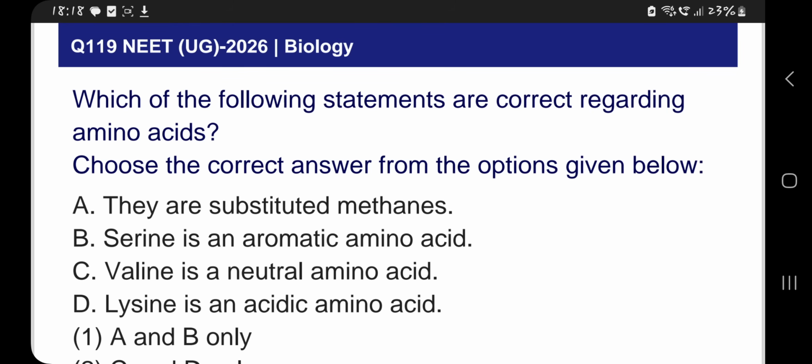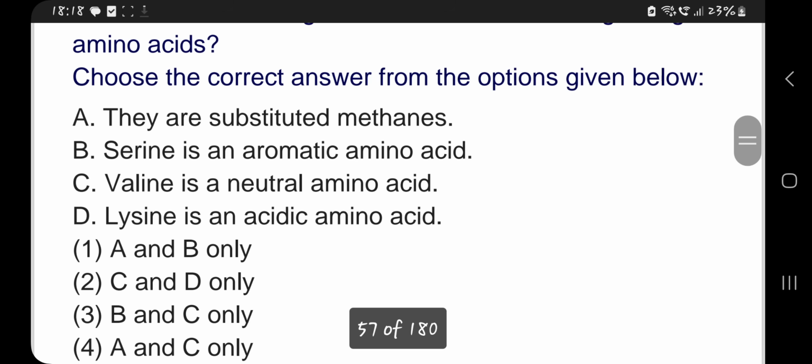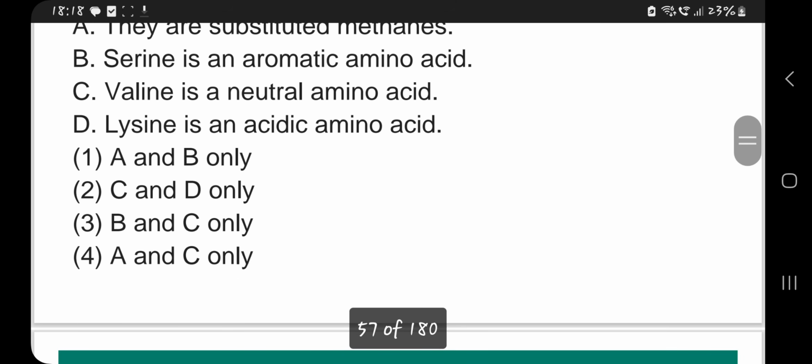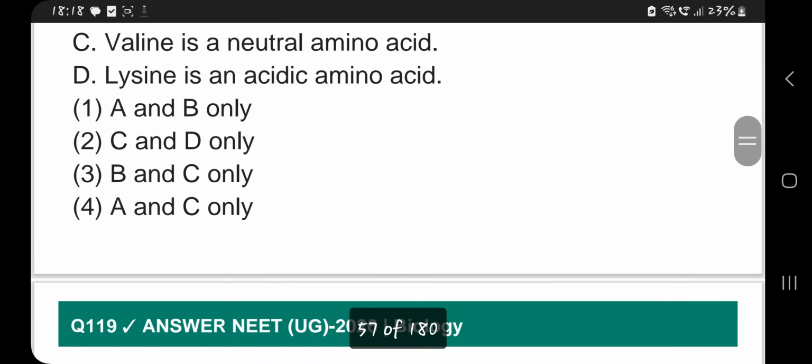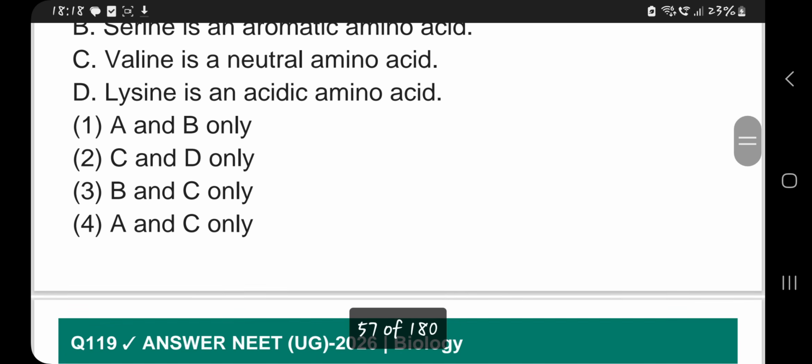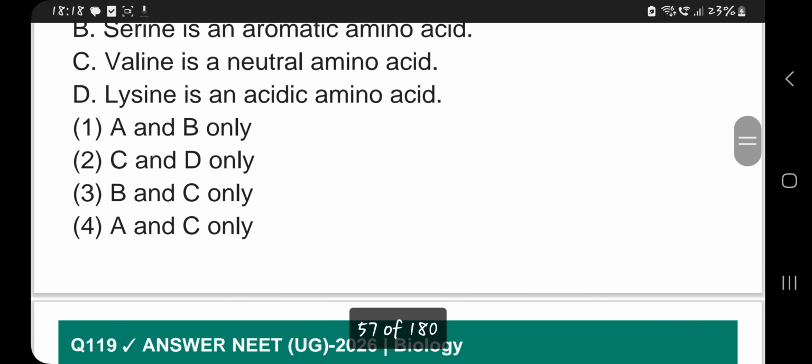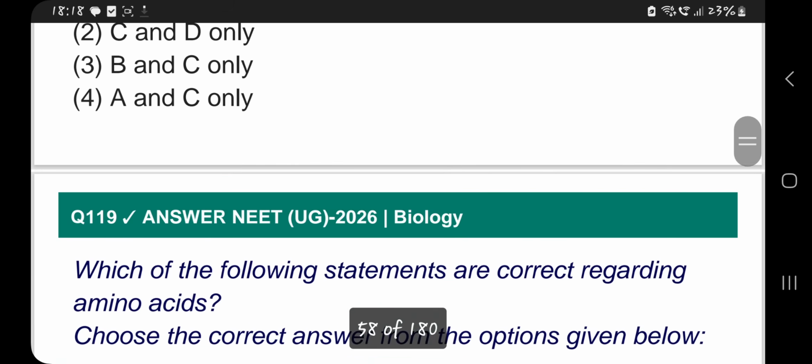So A and C only is the correct one. Lysine is a basic amino acid, not acidic. A and C only, fourth option is correct.